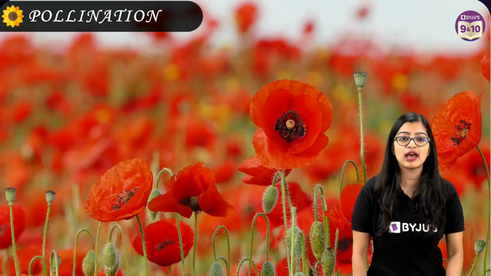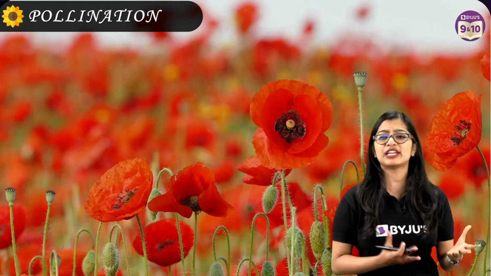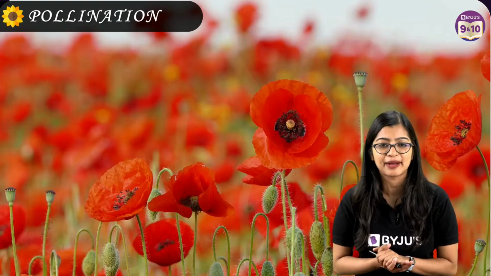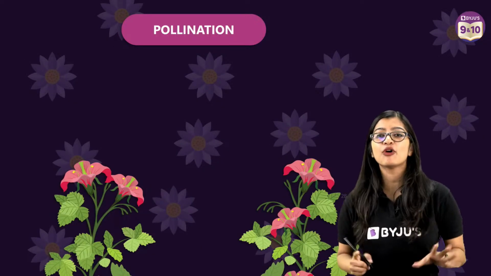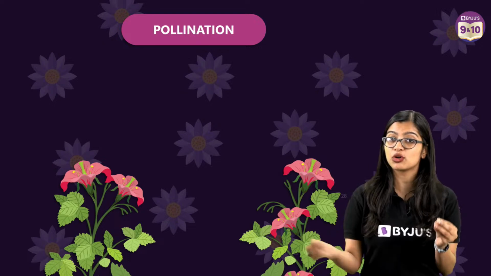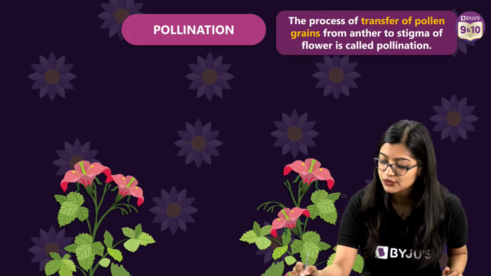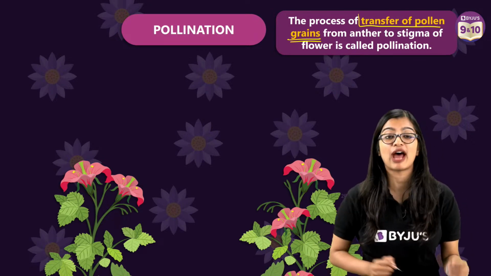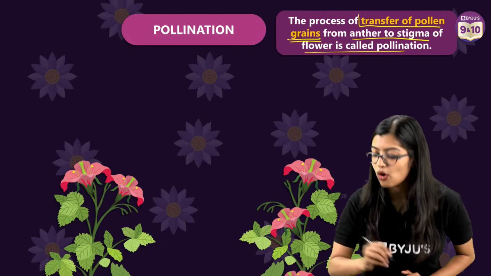So all of you who are asking me, ma'am, what is pollination, what is self pollination, what is cross pollination, we will discuss that now, okay? First and foremost we will explain pollination. Pollination is nothing but the transfer of pollen grains from where to where? From anther to stigma of a flower.